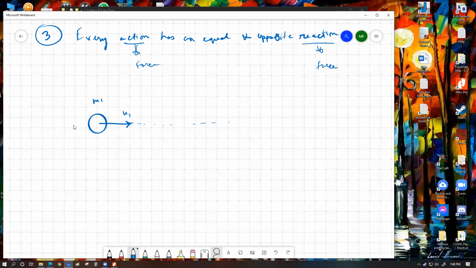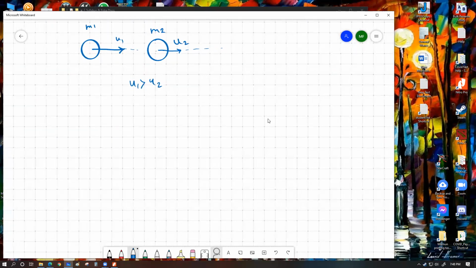In the same line of movement, in the same direction of velocity, we have another object which is right in front of it. Let's say that object has a mass of m2 and it is moving with a smaller initial speed u2. Now for the initial case, let's say u1 is bigger than u2, which essentially means pretty soon this object is going to hit this object. And once the collision actually happens, ultimately this is before collision, sometime after we're going to have the collision.